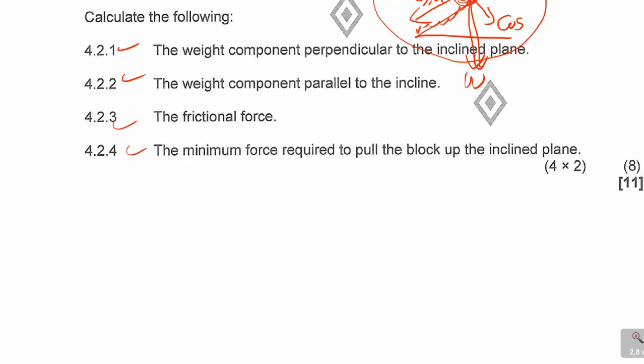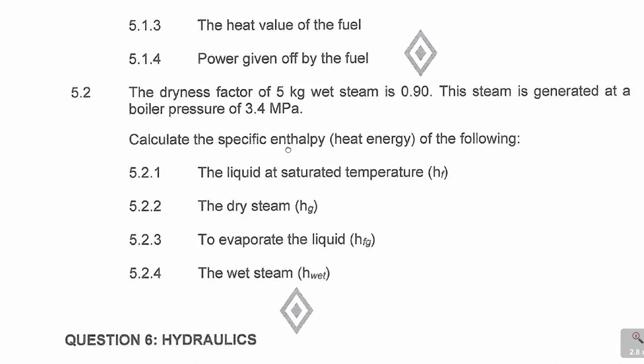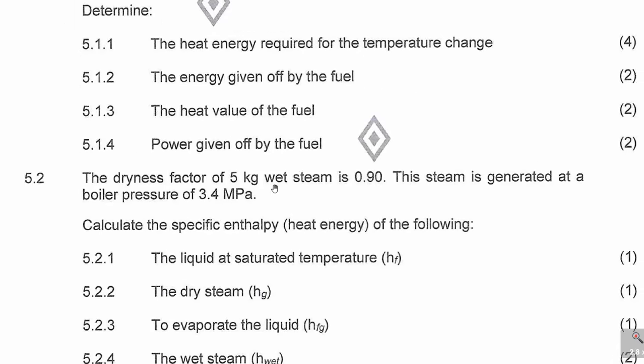And then moving on to question 5. Question 4, I think, was 11 marks. Question 5 was on the topic of heat. It's also one topic that is very important and carries quite good marks in your exam.